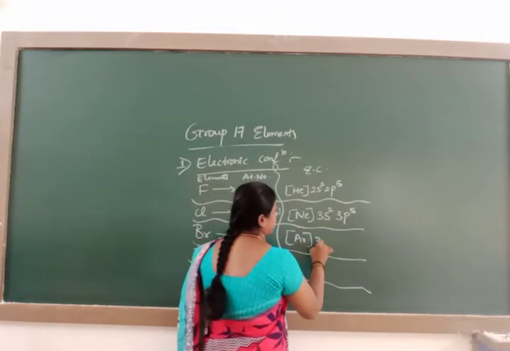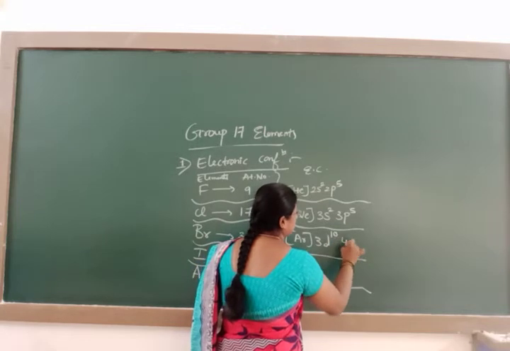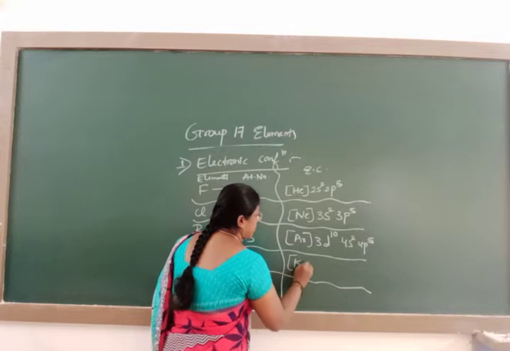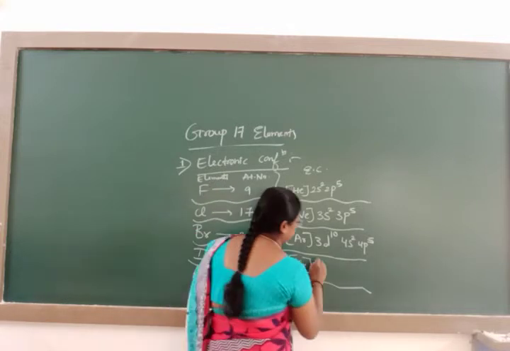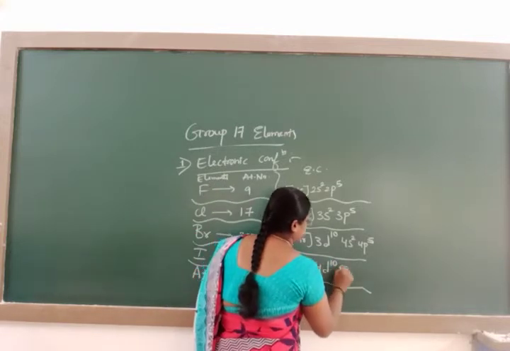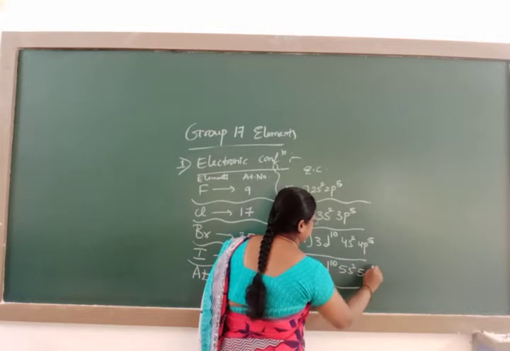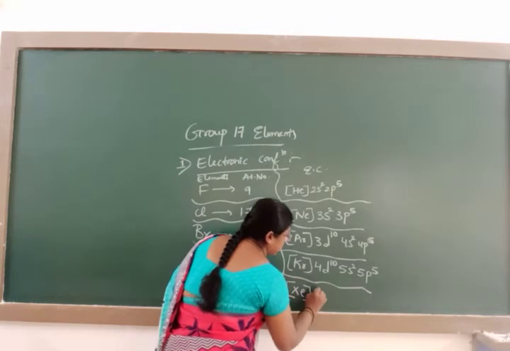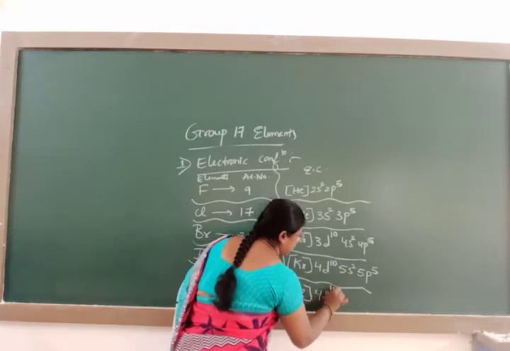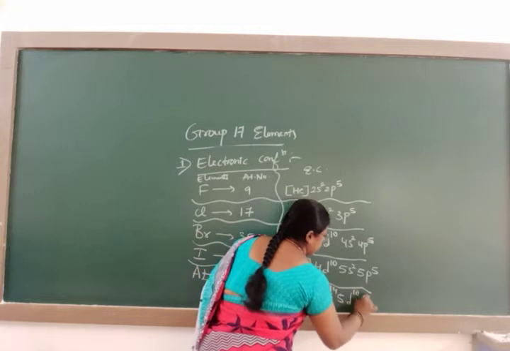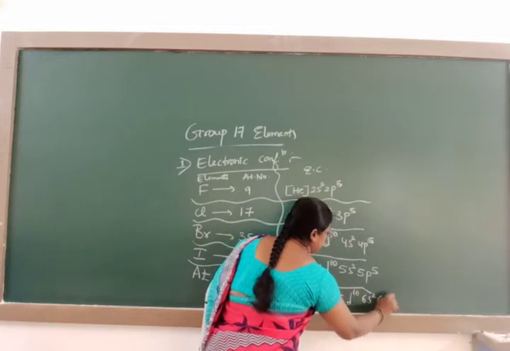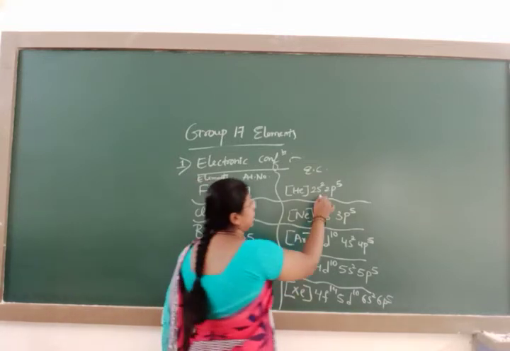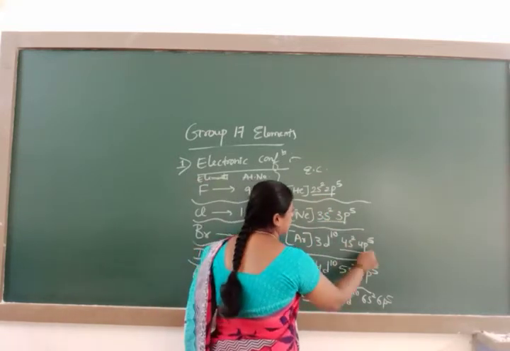Argon 3d10 4s2 4p5 for bromine. Krypton 4d10 5s2 5p5 for iodine. Xenon 4f14 5d10 6s2 6p5 for astatine.